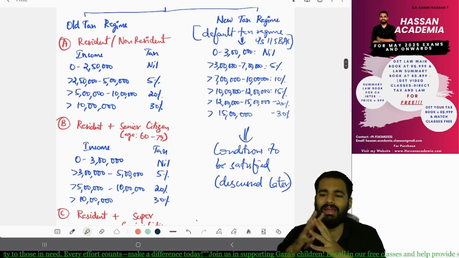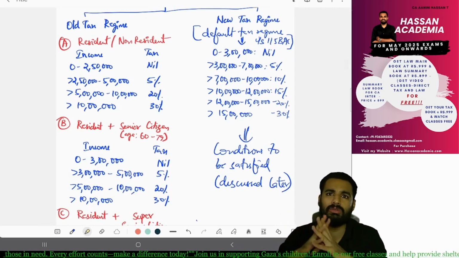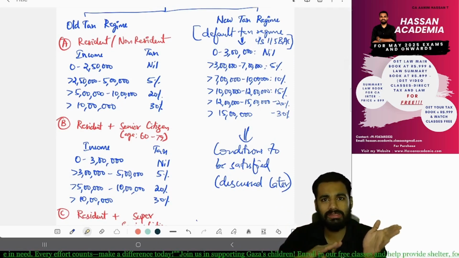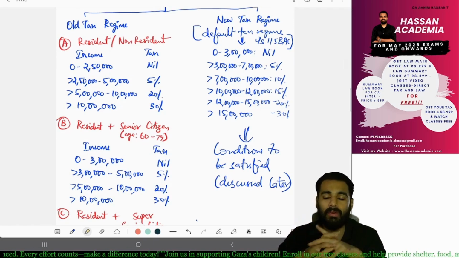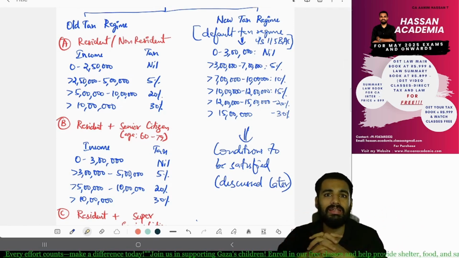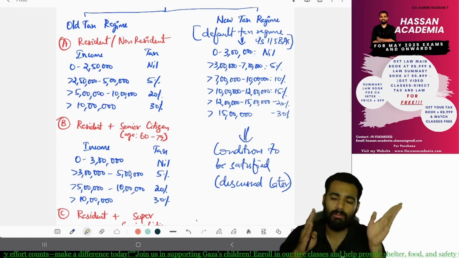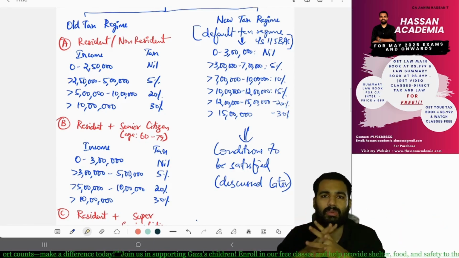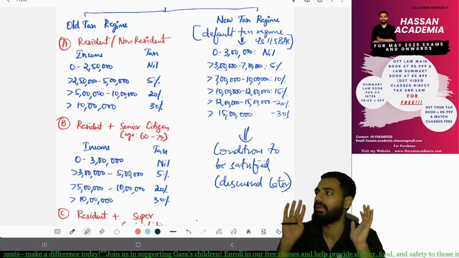So up to 3 lakh it is nil. More than 3 lakh to 7 lakh it is 5%. More than 7 lakh to 10 lakh it is 10%. More than 10 lakh to 12 lakh it is 15%. More than 12 lakh to 15 lakh it is 20%. More than 15 lakh it is 30%.